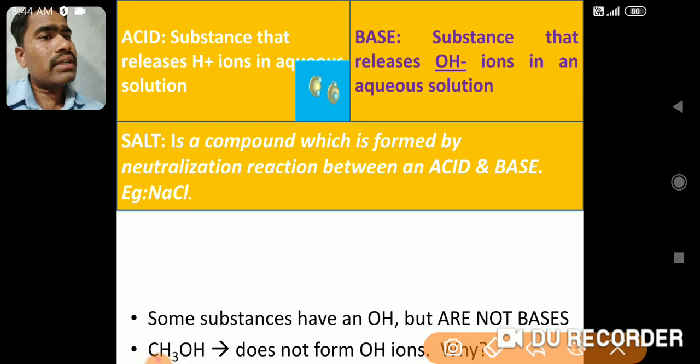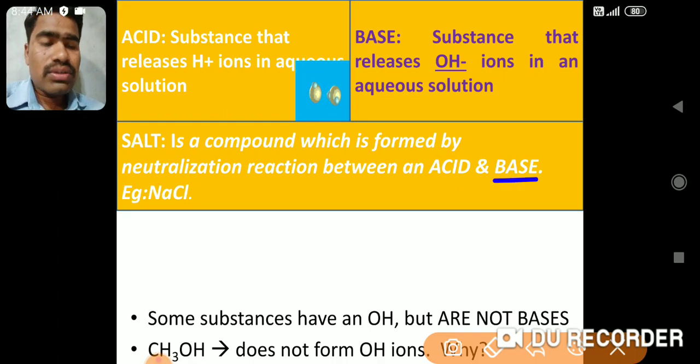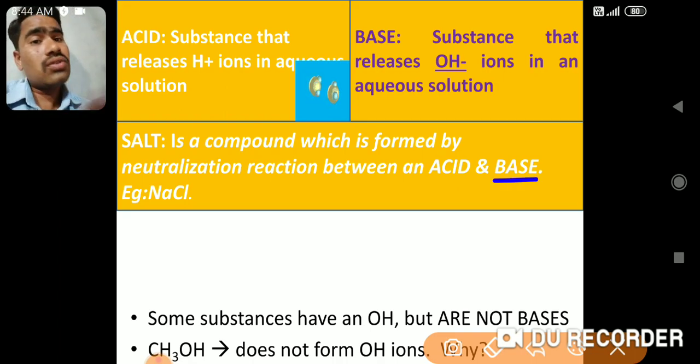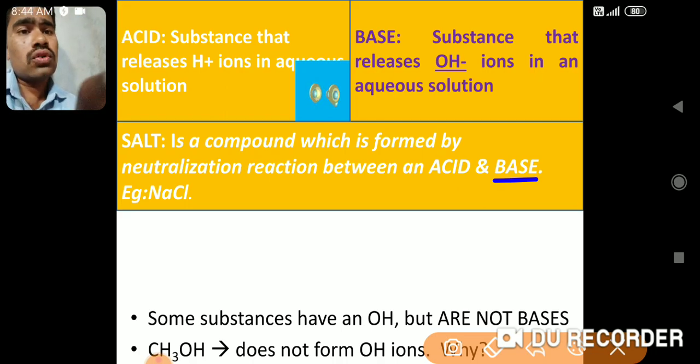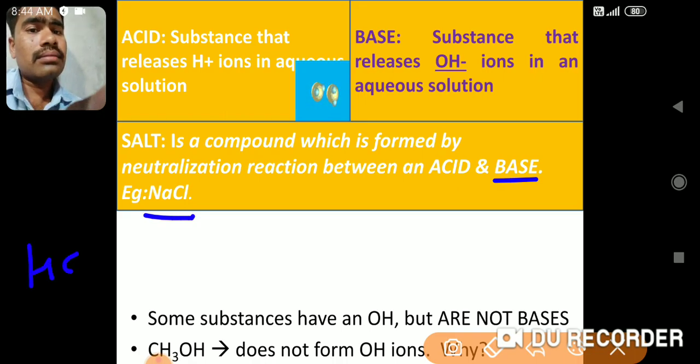Now as I told you, acids and bases के बीच में जो reaction होती है उसके बाद क्या बनता है? Salt बनता है. Let us form one salt example, NaCl. Let us see how this NaCl is formed. For example, I have HCl. What does HCl mean? Hydrochloric acid.